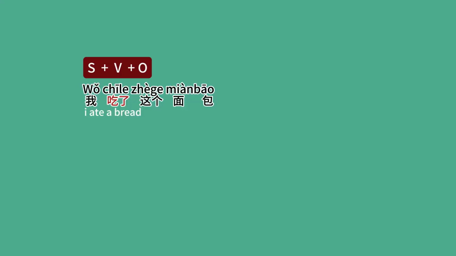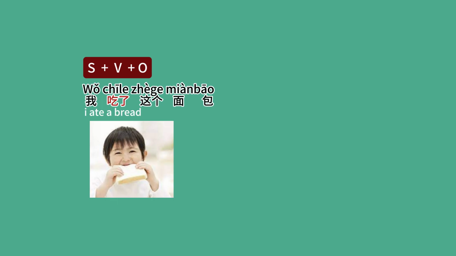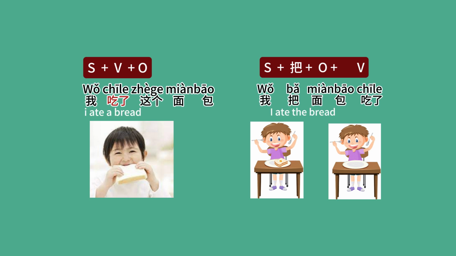So let's look at a few contrasting sentence examples. 我吃了这个面包 emphasizes the subject's eating action. 我把这个面包吃了.